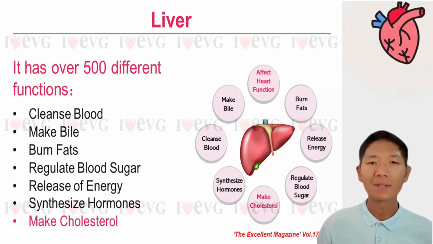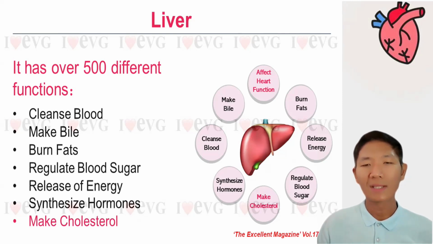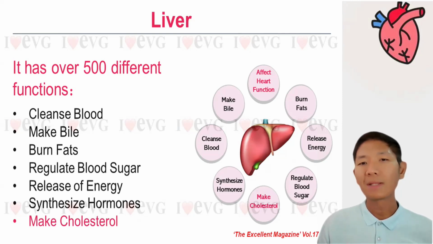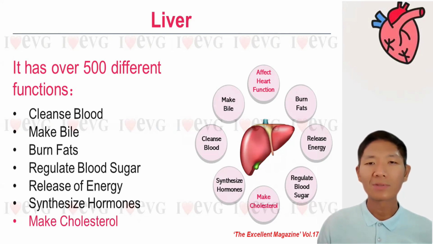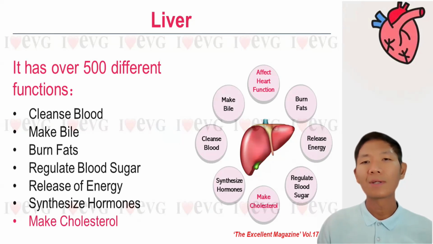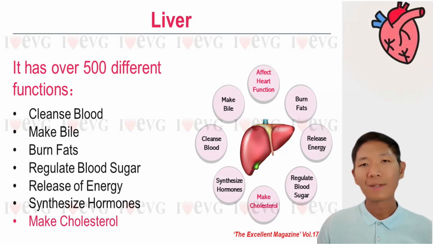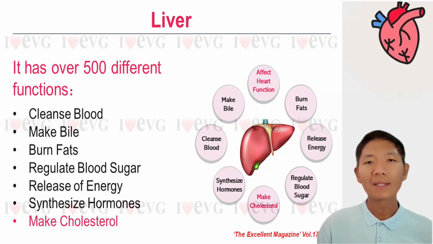So when our liver is malfunctioning, it cannot produce the needed hormones for our body function, for example, androgen and estrogen, which will lead to endocrine disorder, especially in a modern society. Many people are prone to more tension and stress, and many hormonal imbalances are linked to our liver health. And the liver helps to make cholesterol.